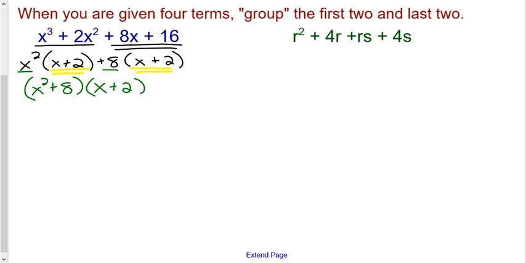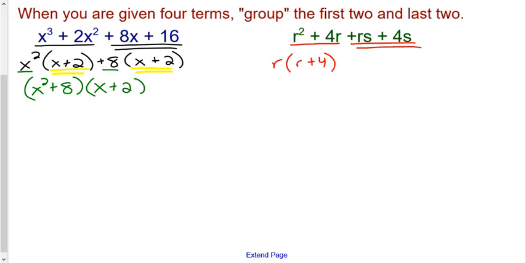Not everything's always going to have numbers. In this case, we have multiple variables and stuff. It is still the same procedure. We are going to group the first 2 and last 2 terms together and factor out the GCF. So if we look at the first group, r squared plus 4r, they both have r, so we'll factor out r, and you're left with r plus 4.